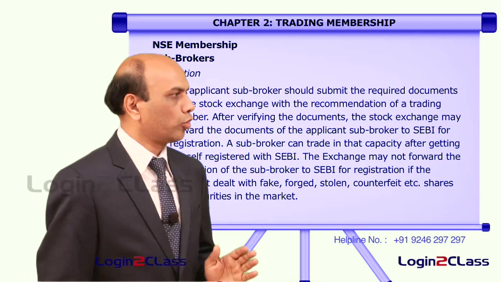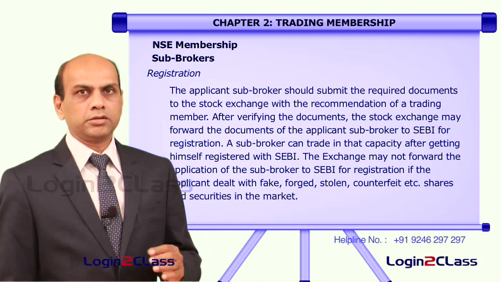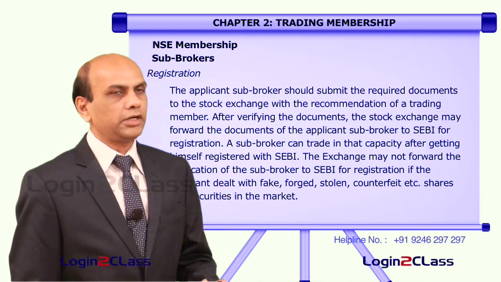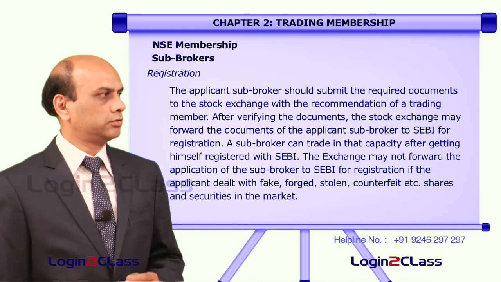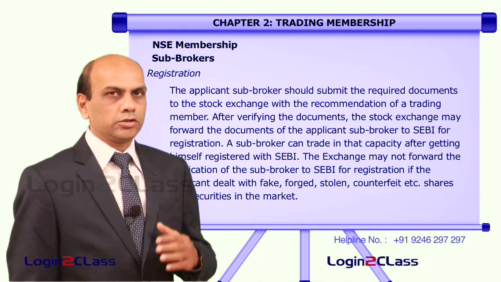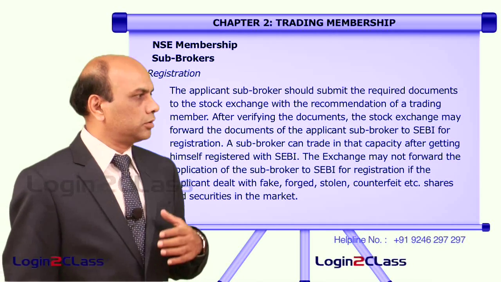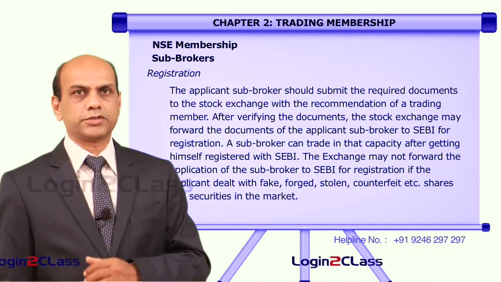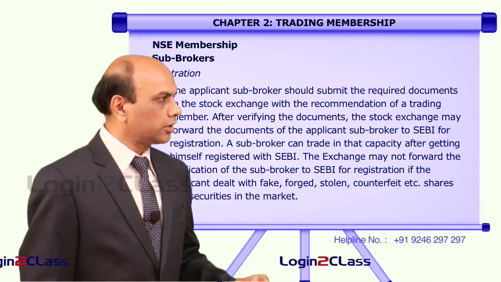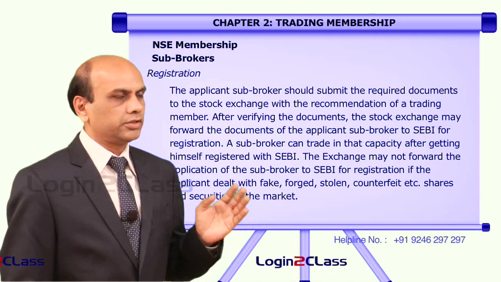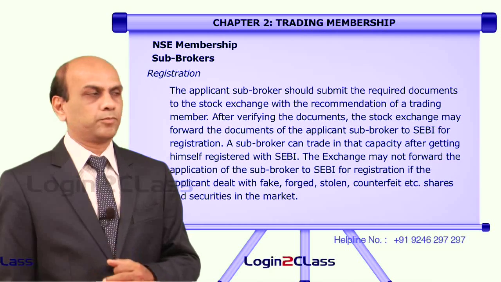The applicant sub-broker should submit the required documents to the stock exchange with the recommendation of a trading member, that is the stockbroker. After verifying the documents, the stock exchange may forward them to SEBI for registration purposes. A sub-broker can trade in that capacity after getting himself registered with SEBI.